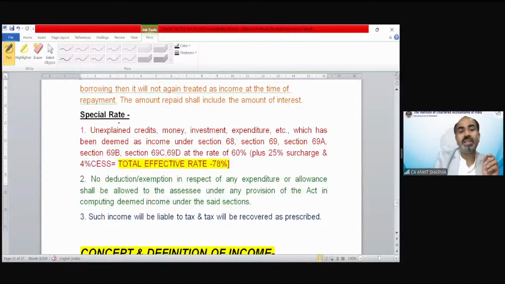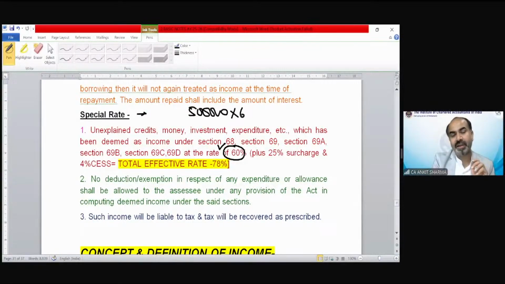Now, in all these above cases, all these 6 cases we have discussed, the slab rate would not be applicable. In this case, the tax rate has been prescribed directly at 60%. Suppose the 5 lakh rupees is treated as black money, then the tax would be directly 60%, that would be 3 lakh, plus 25% surcharge and 4% cess.